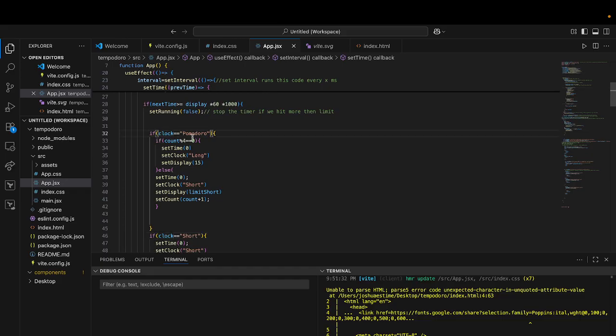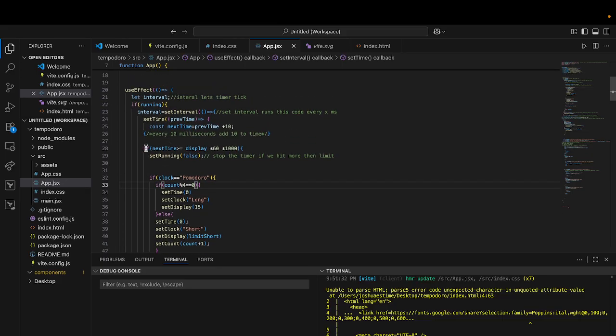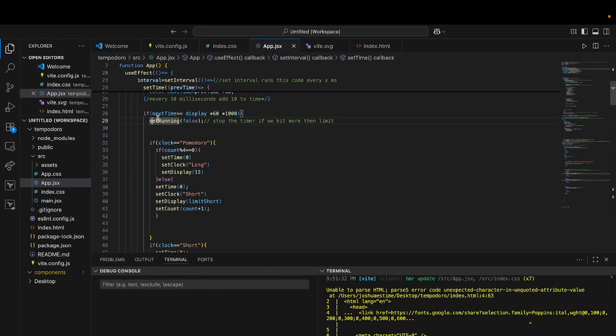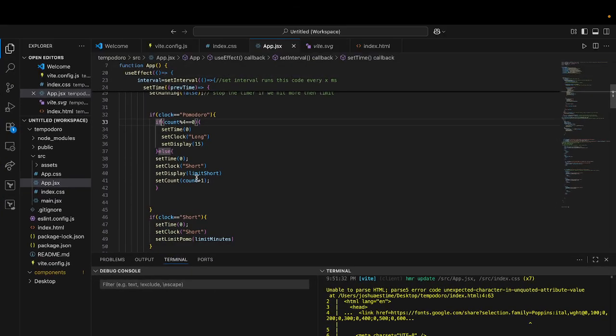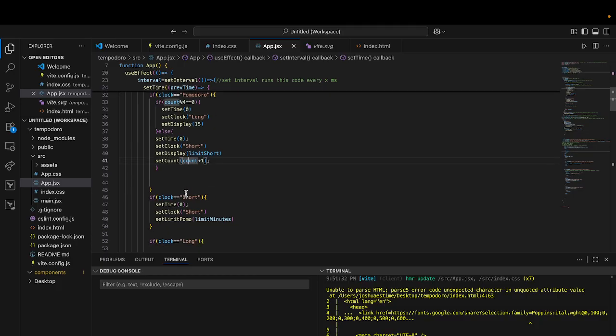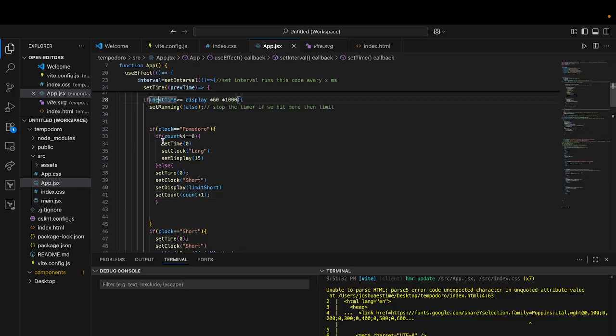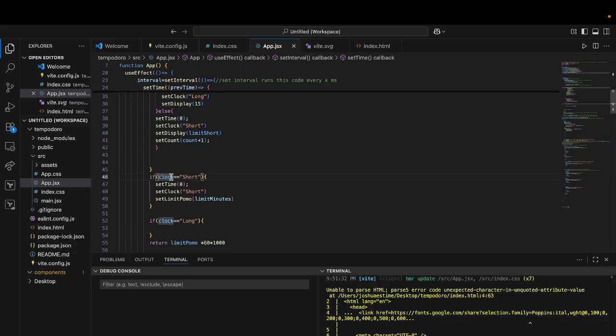So if clock is equal to POMO, we hit this first when we're going through the first one, and we said, okay, set running false. So we said, if clock was POMO, which it was, this didn't go because our count was at 2. And then else, we set our time to 0, we switched our clock to short, we had our display to limit short, and then we increased our clock. Then it went again, and we said we're going to go into this if statement next time, if clock is equal to short.